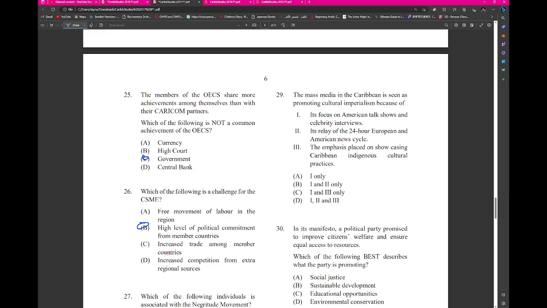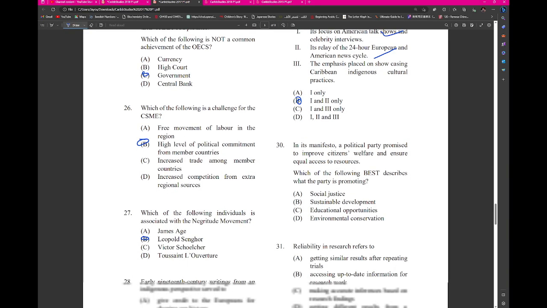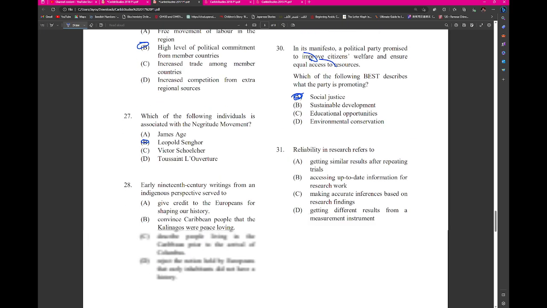29. Mass media of the Caribbean. We saw this as well. This is repeating 1 and 2. Can be 1 and 2, right? So which aspects of the Caribbean mass media will be promoting cultural imperialism, right? 30. In its manifesto, a political party promised to improve the citizens' welfare and ensure equal access. Equal access, this is social justice, right? So we have that there.